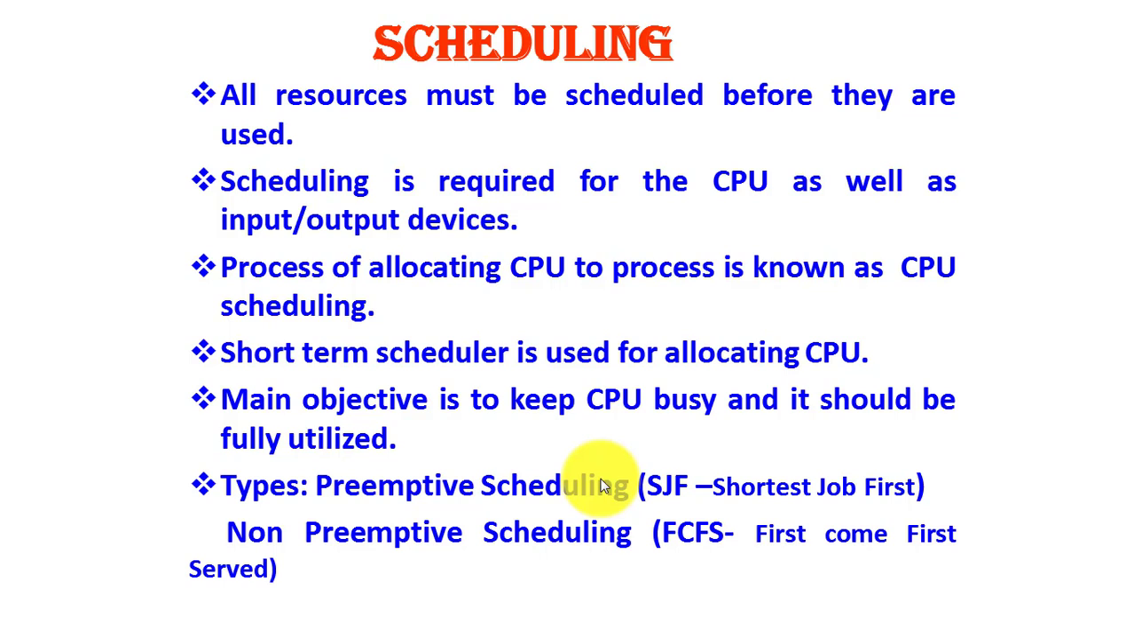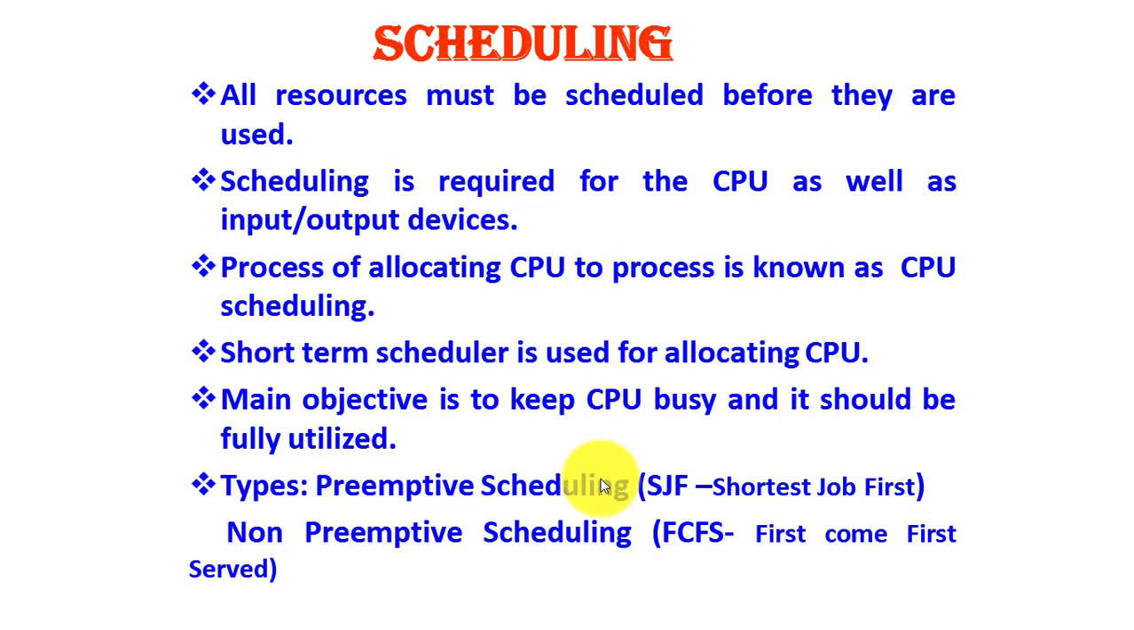And allocation of process to CPU is known as the CPU scheduling. Another name for CPU scheduler is the short-term scheduler. The reason CPU scheduling is done is so that the CPU is kept busy and it is fully utilized.